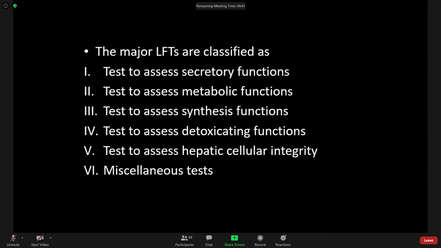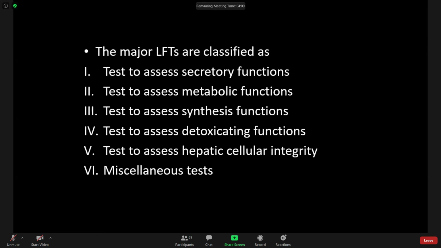Now, the major liver function tests are classified as tests to assess secretory function, tests to assess metabolic function, tests to assess synthesis function, tests to assess detoxifying function, tests to assess hepatic cellular integrity, and sixth is the miscellaneous test.